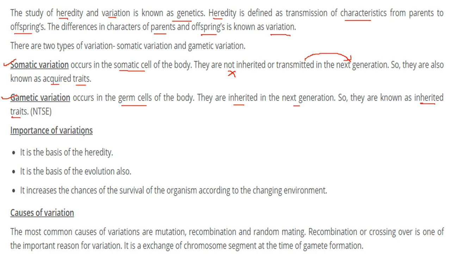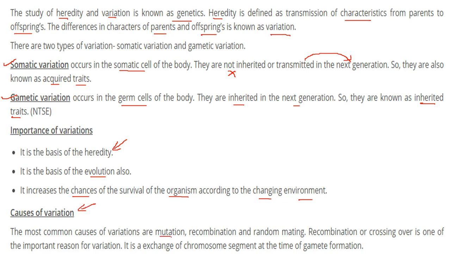What is the importance of variations? First, variation is the basis of heredity, and it is the basis of evolution itself. And it increases the chances of survival of the organisms according to the changing environment. So what are the causes of this variation?